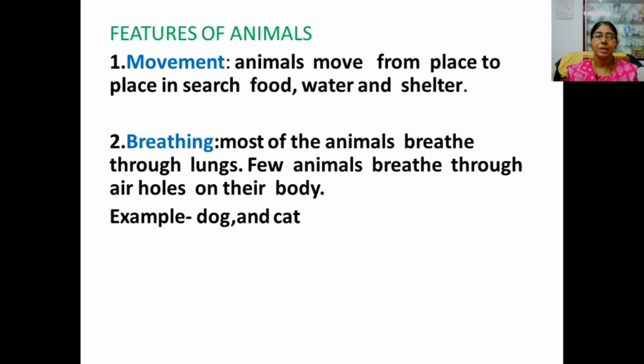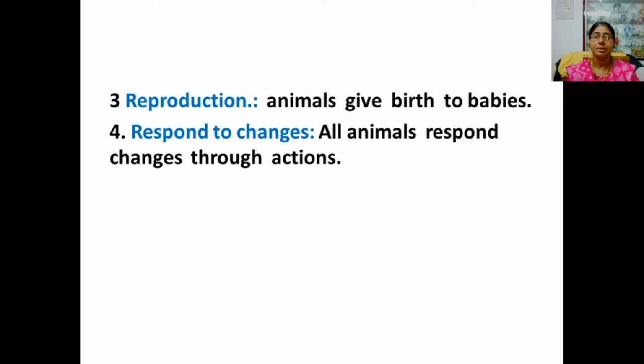Animals move from place to place in search of food, water and shelter. Most of the animals breathe through lungs. Few of them breathe through the air holes on their body. Example, dog, cat. Animals give birth to babies and few of them lay eggs. Birds lay eggs. All other animals give birth to babies.